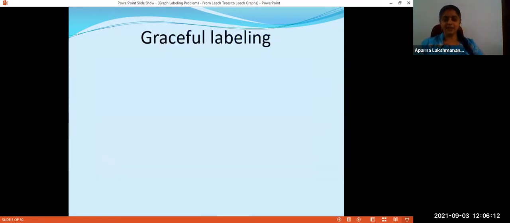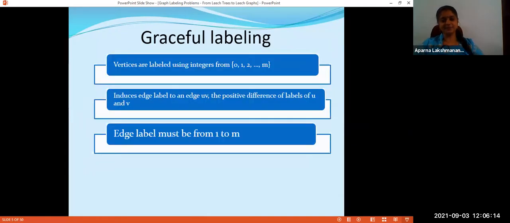So let me start with the definition of graceful labeling. In graceful labeling, values are assigned to vertices from the set 0, 1, 2, up to m, where m denotes the number of edges of the graph G. Once we have assigned values to vertices, these values induce an edge labeling.